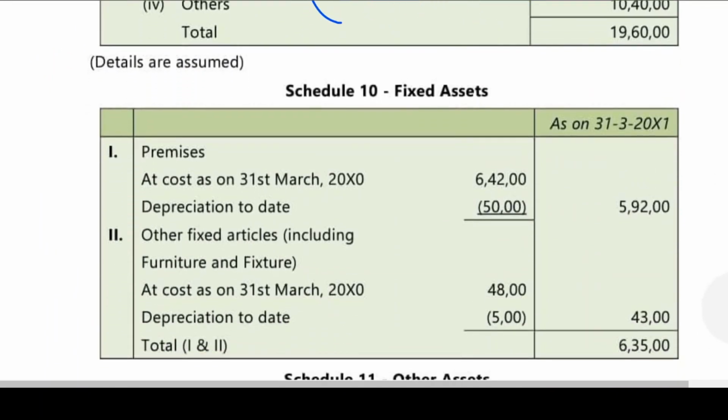Now, schedule 10 fixed assets. Premises at cost 642. Depreciation to date. What depreciation has been given? 50. Now, if you see, what is the value of premises given in the problem we can see. In problem, premises was given as 650.